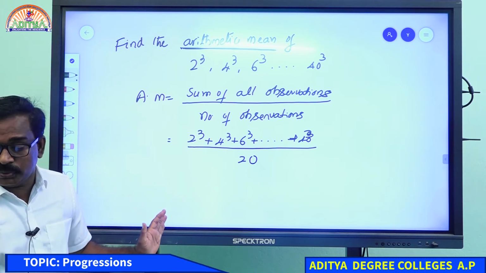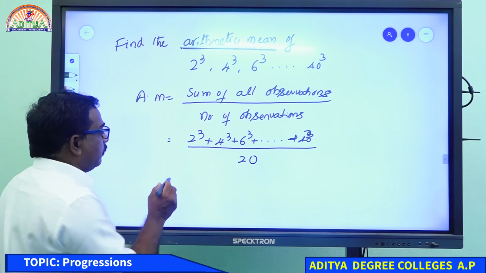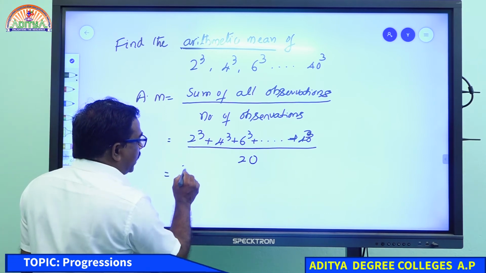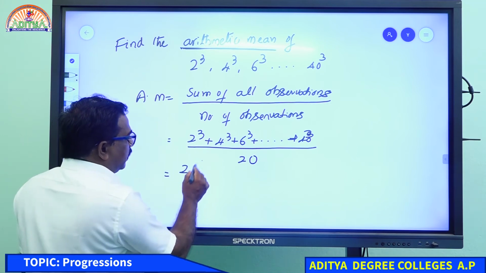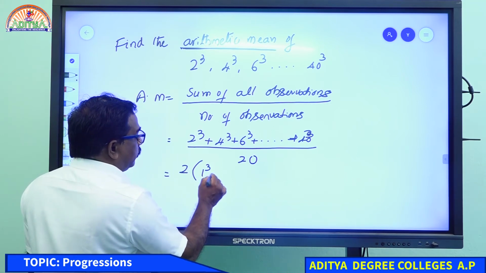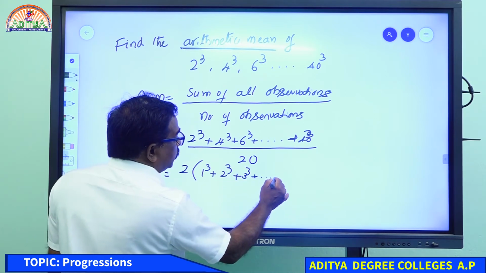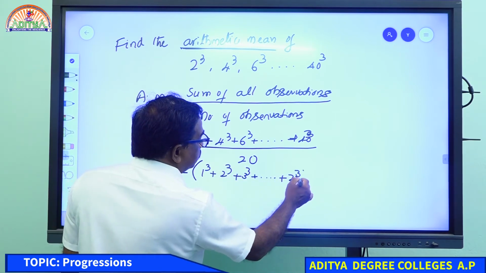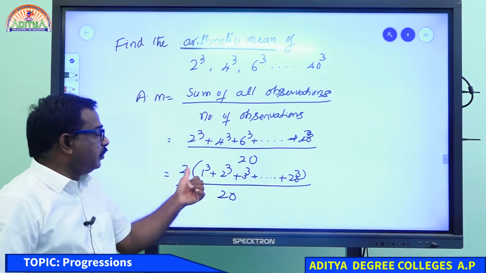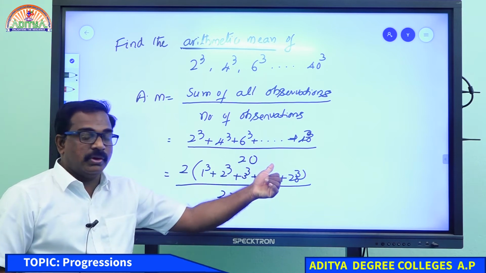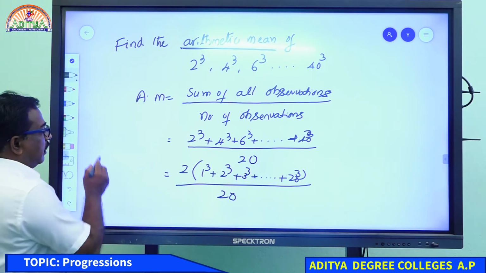This is one way to do. Now I will give one more. If you take 2 as common, what will you get? You see 1 cube, 2 cube, 3 cube and so on up to 20 cube. Can you remember any formula for 1 cube plus 2 cube plus 3 cube and so on up to 20 cube?